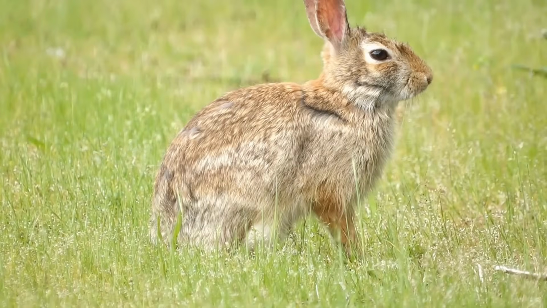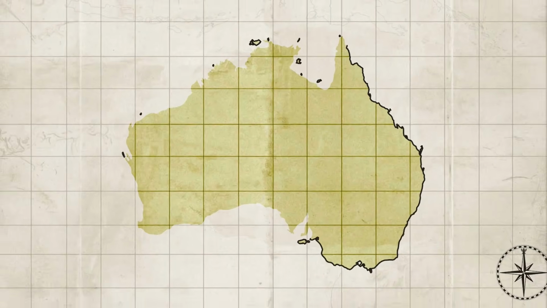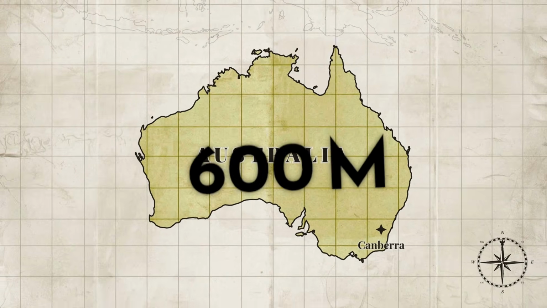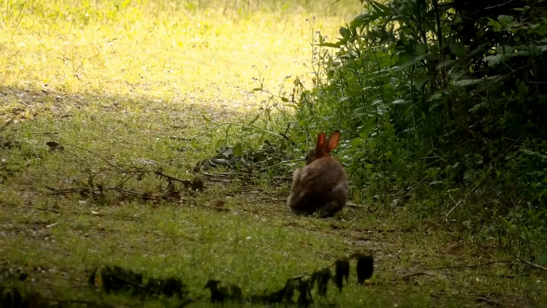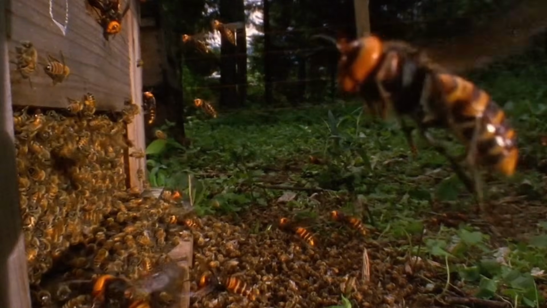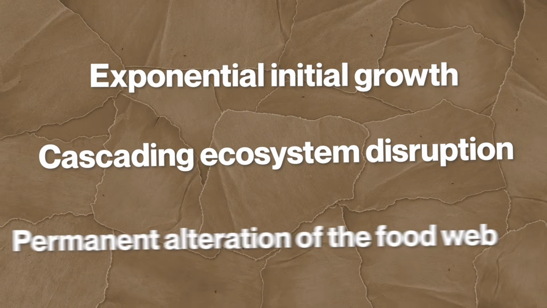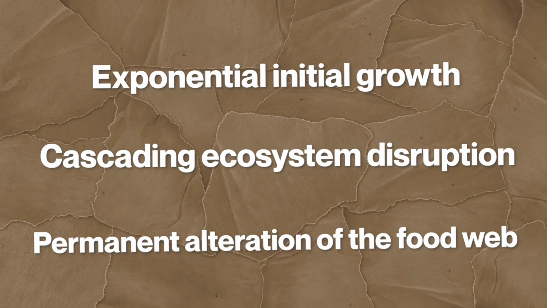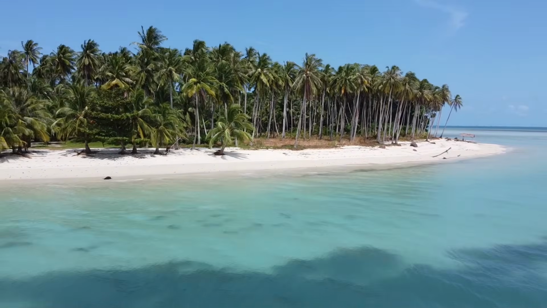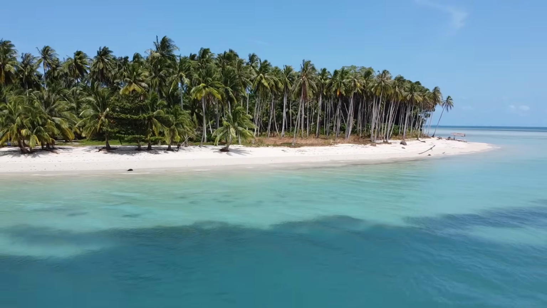A population of introduced rabbits in Australia expanded from 24 individuals to an estimated 600 million within 70 years. Every documented invasive species event in island ecosystems follows the same pattern: exponential initial growth, cascading ecosystem disruption, permanent alteration of the food web. But here's the part nobody discusses. It's not the island ecosystem you'd lose. The real catastrophe is if any animal reaches the mainland.